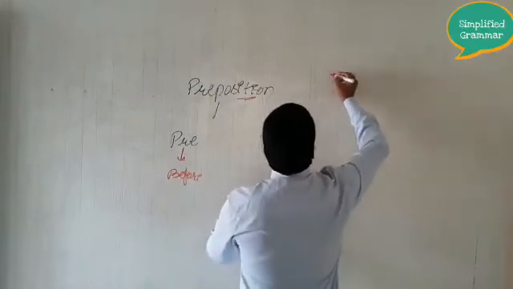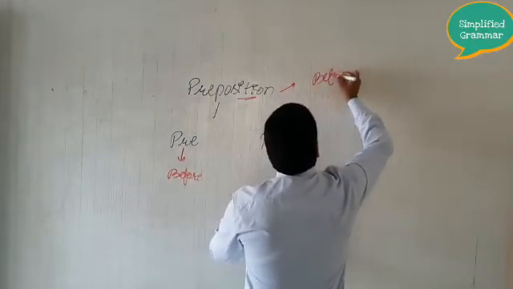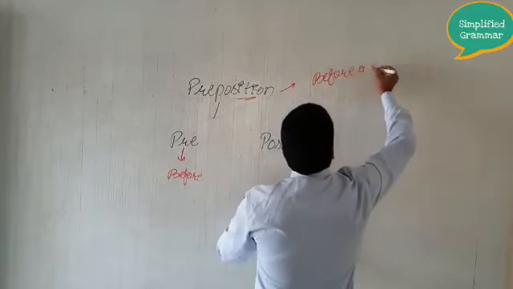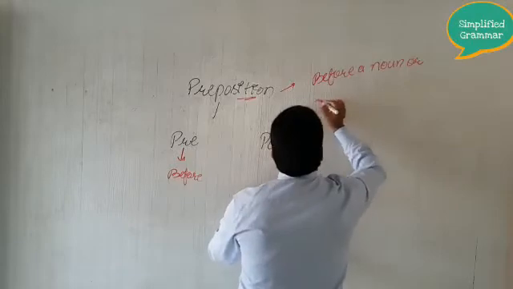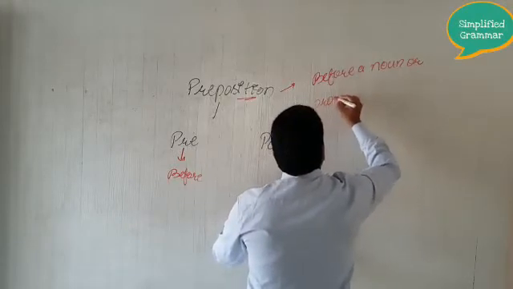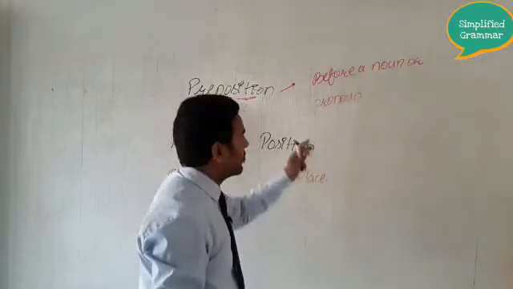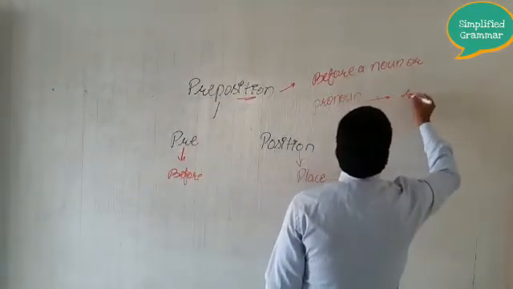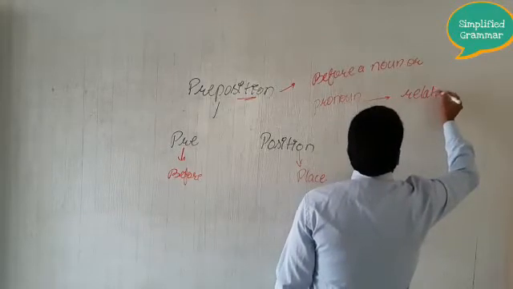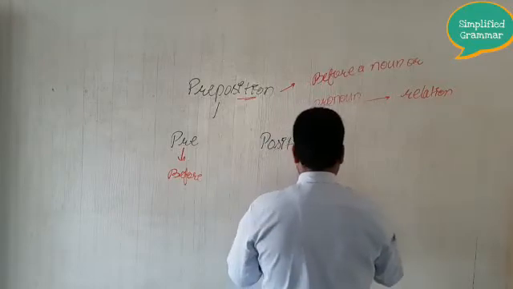For what do we use this before a noun or pronoun? To show its relation with the other words in the sentence.